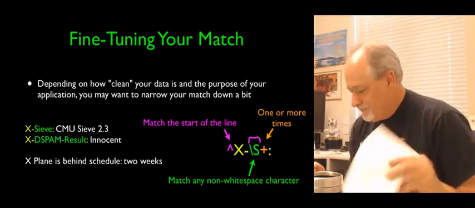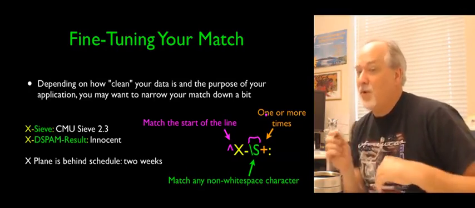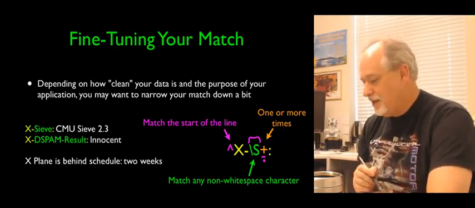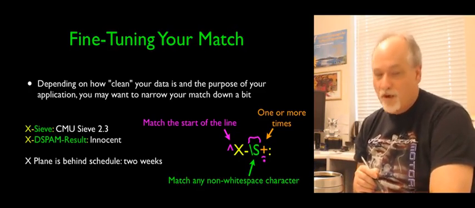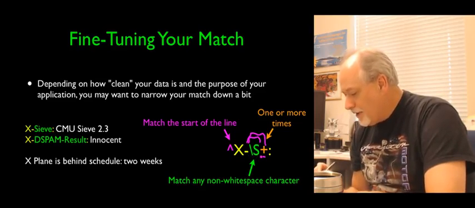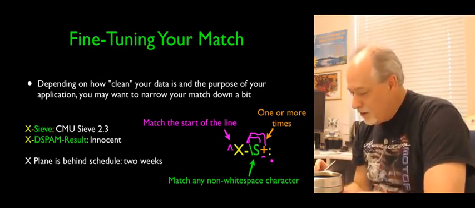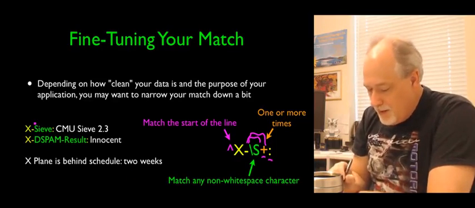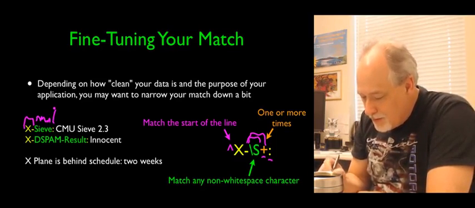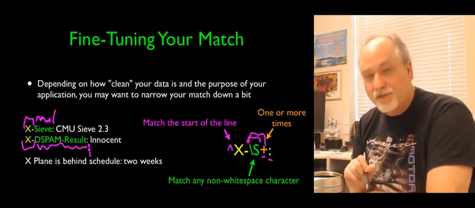Backslash capital S means a non-white space character. So that means spaces won't match. And then I changed the asterisk, 0 or more times thing, to a plus. And that means 1 or more times. Here's a character, a non-white space. These two things kind of work together. A non-white space character at least 1 time, as many as we like. And then a colon. So if we look here, it starts with X dash, any number of non-white space characters, and ends in colon.